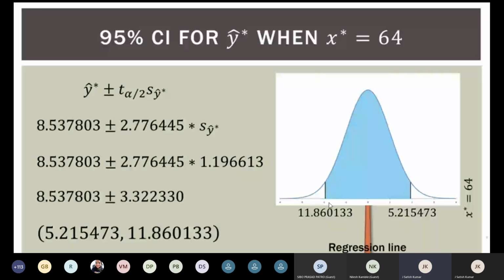So with 95% confidence, the regression line will pass between 5.215 and 11.86 when X is equal to 64. This is the confidence level that we are building up.